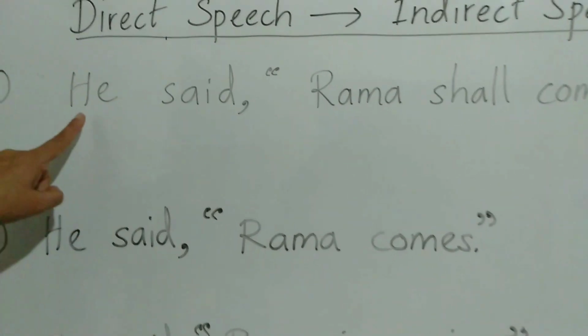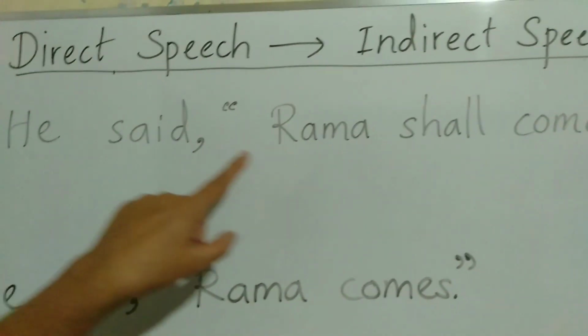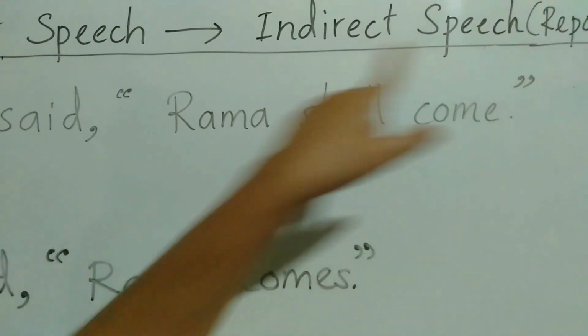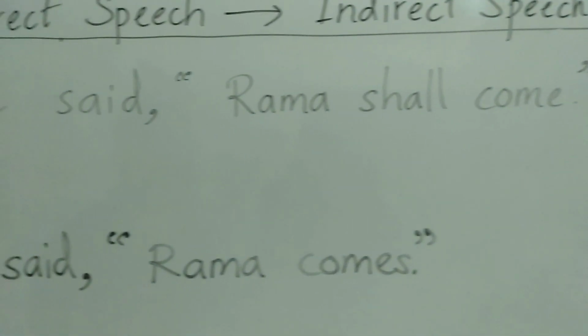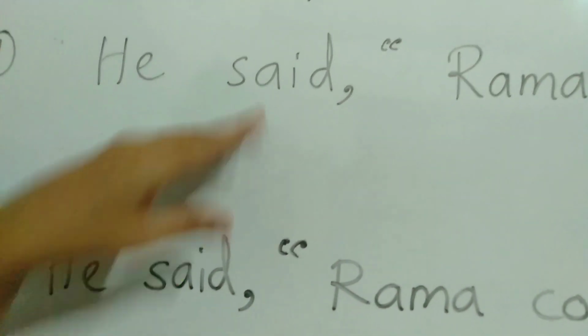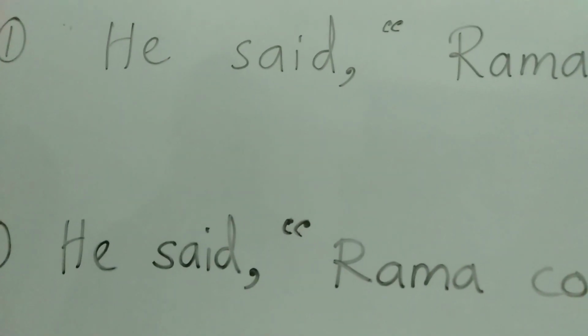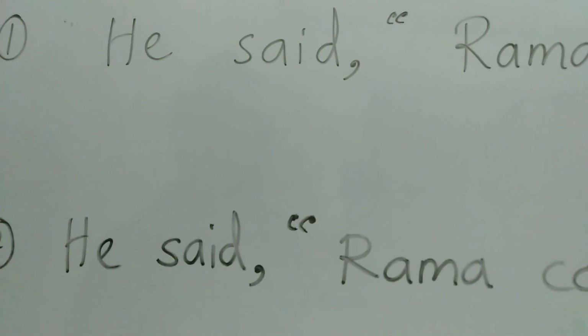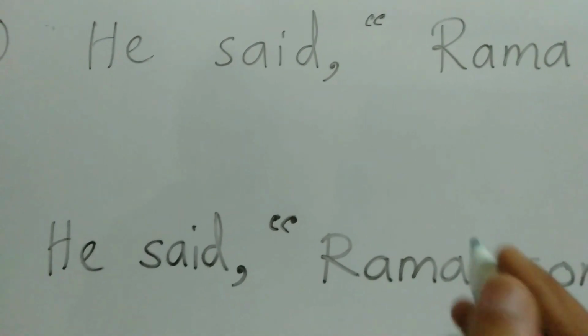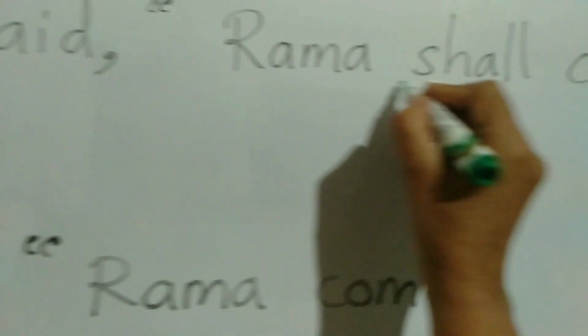Okay, now let's see some examples. He said, "Rama shall come." Rama shall come is given within inverted commas, so you can understand this is a direct speech sentence. How can you turn this into indirect or reported speech? You want to consider the verb shall.